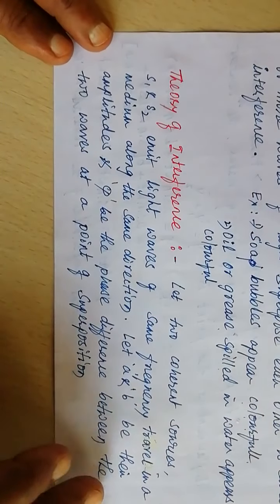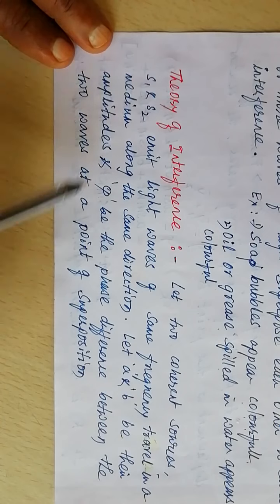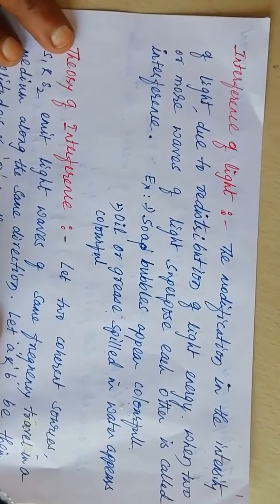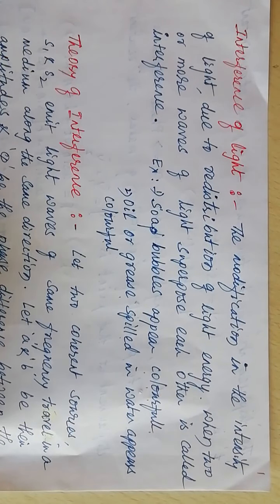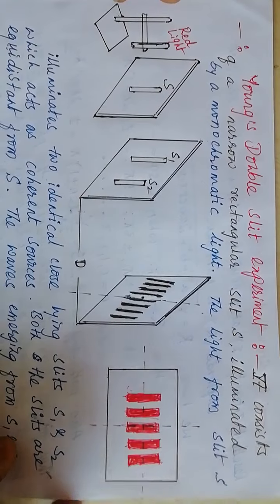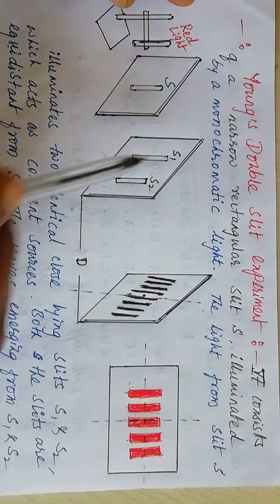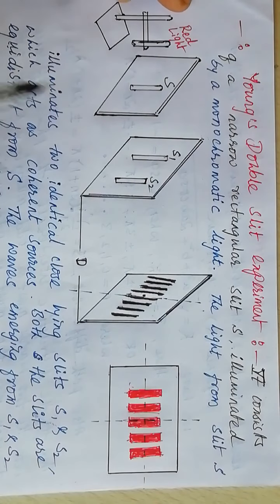Thereby we go for the theory of interference. Before we go for the theory of interference, you need to recall Thomas Young's double slit experiment. So, Young's double slit experiment.